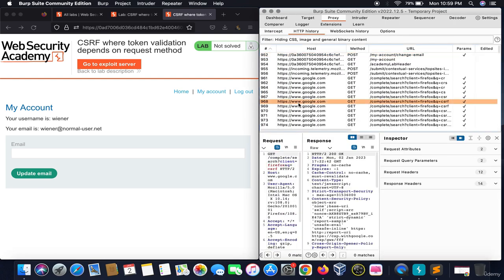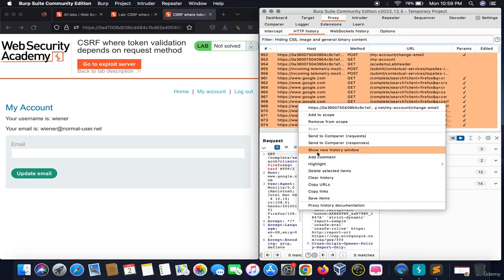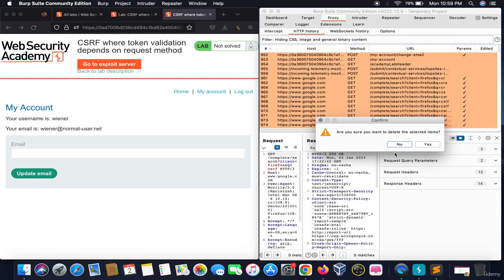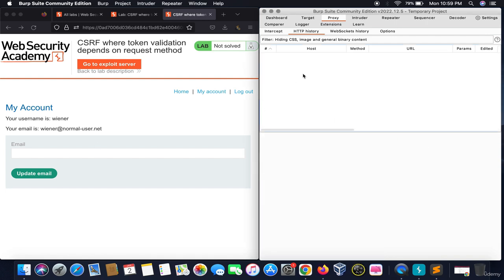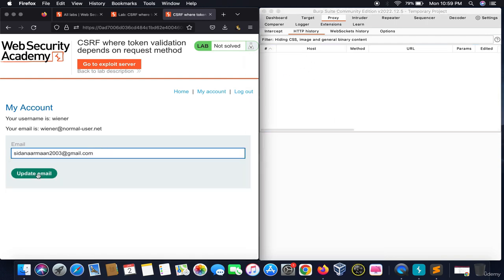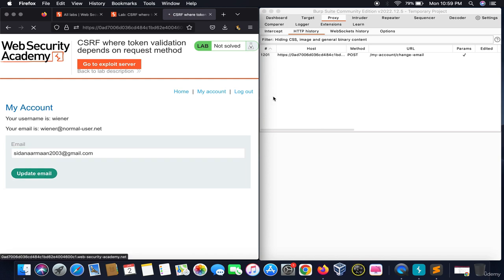Before updating my email, I want the HTTP history to be clear. I would change the email and update it. The website is doing its work and yeah, the email is updated.